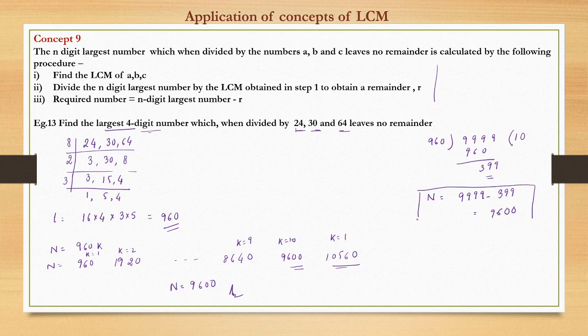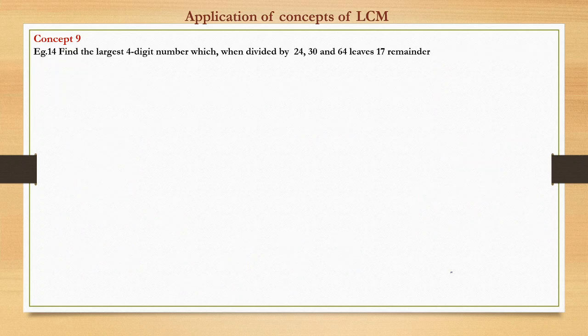So this is one way of getting the answer. Any which way you can, and this is the way which I have written here. We simply got the remainder r is equal to 399. So the required answer would be the largest n digit number minus the remainder, where the divisor is the LCM of the three numbers. This is also quite intuitive, and we can get the answer.